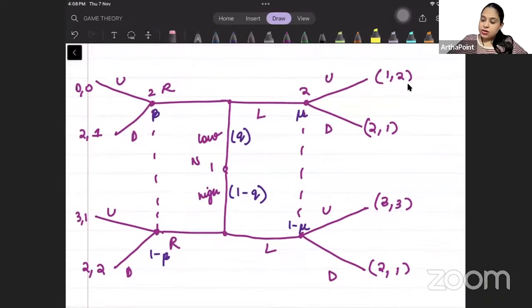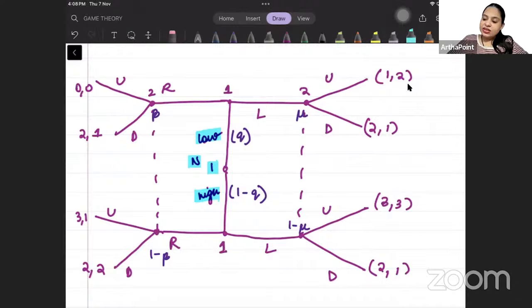Here is the nature. Here is player 1. Nature assigns the type of player 1 as low type or high type. Okay. Then player 1 acts.